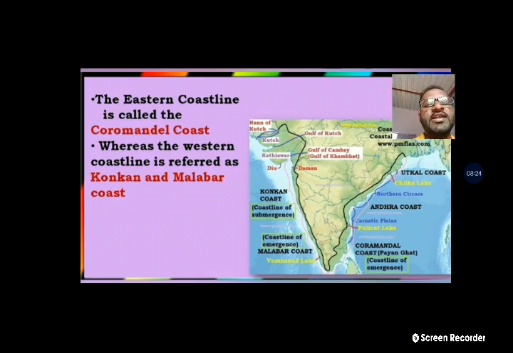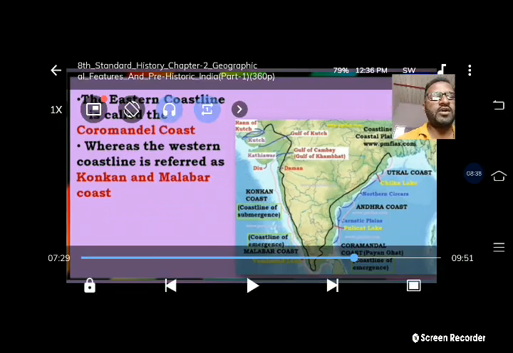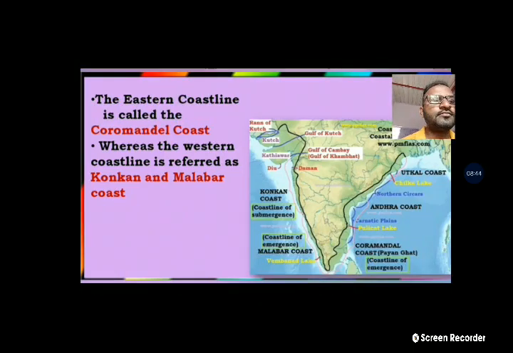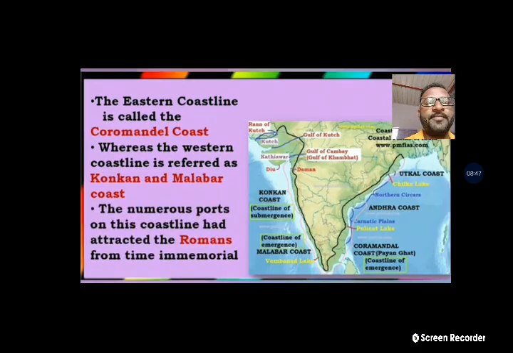See, the eastern coastline is called the Coromandel coast, whereas the western coastline is referred to as the Konkan and Malabar coast. Look at the map carefully. The numerous ports on this coastline attracted the Romans from time immemorial. See, Coromandel coast, they are given in the figure.